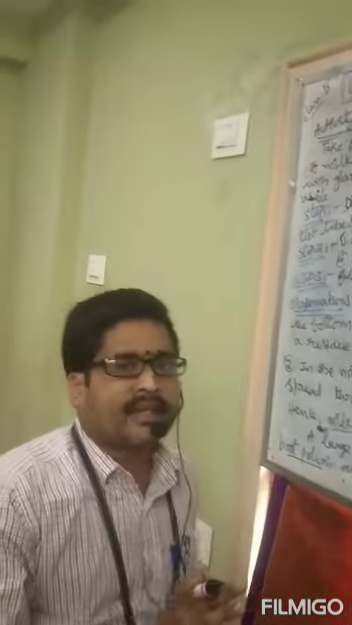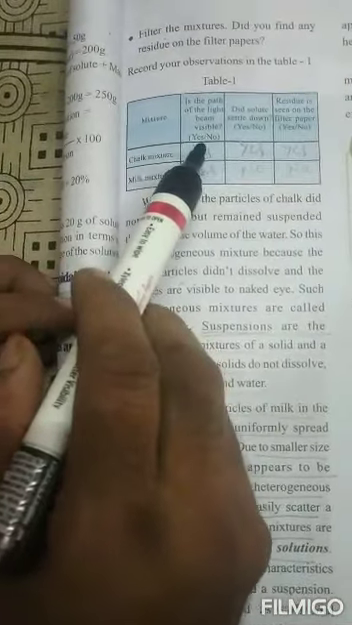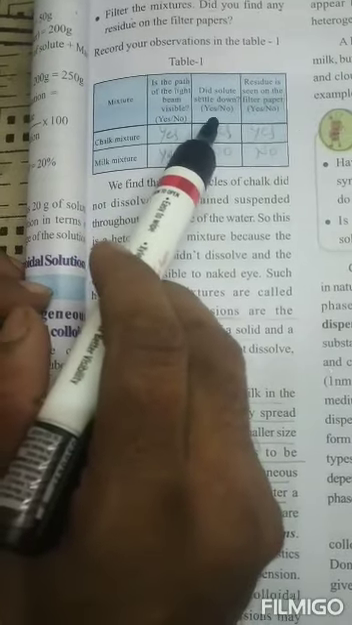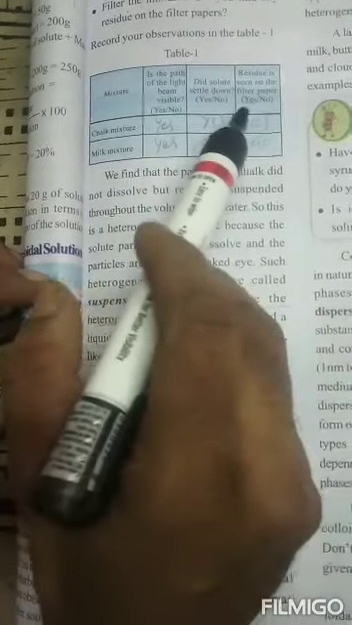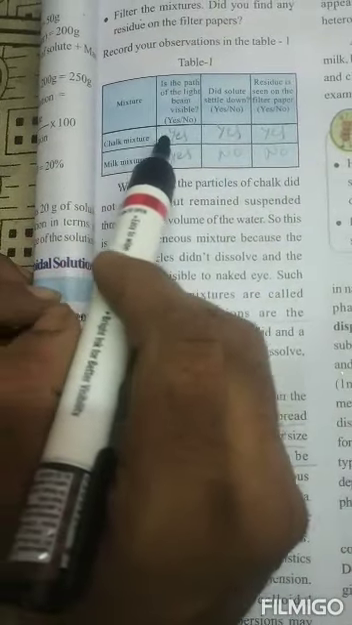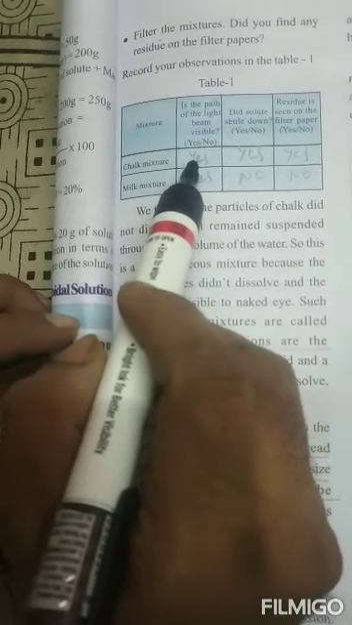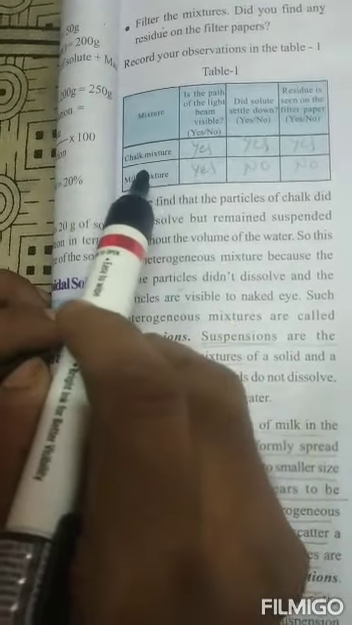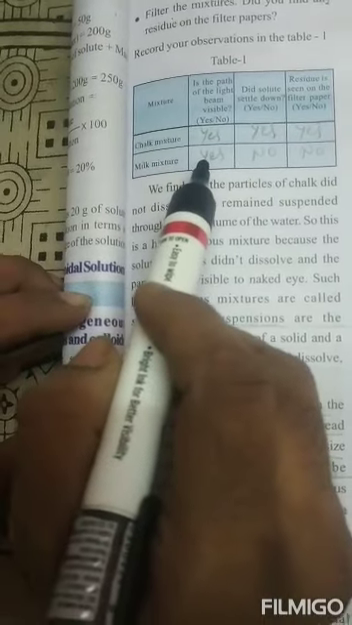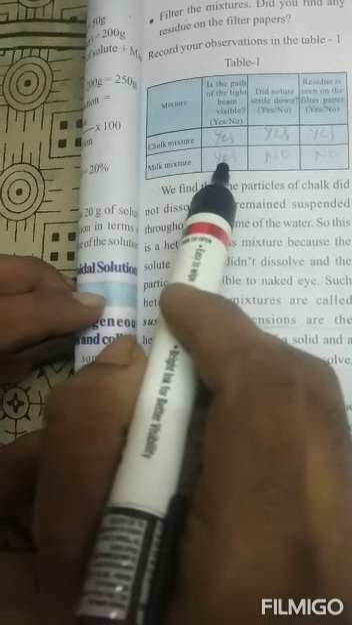Let us see the tabular form now. See table 1. Mixture. Is the path of the light beam visible? Yes or no? Did the solute settle down? Yes or no? Is residue seen on the filter paper? Yes or no? For the chalk mixture, the path of the light beam is visible when you focus the torchlight. For the milk mixture, the path of the light beam is also visible.